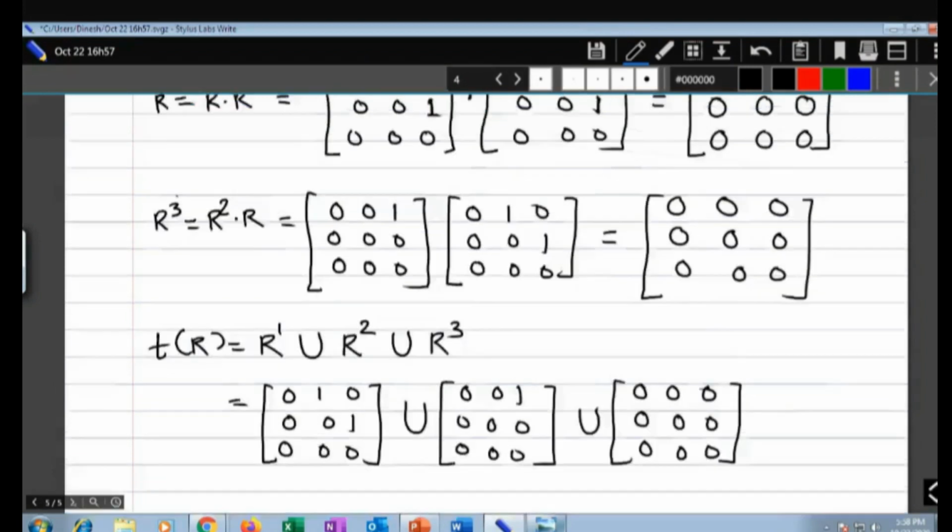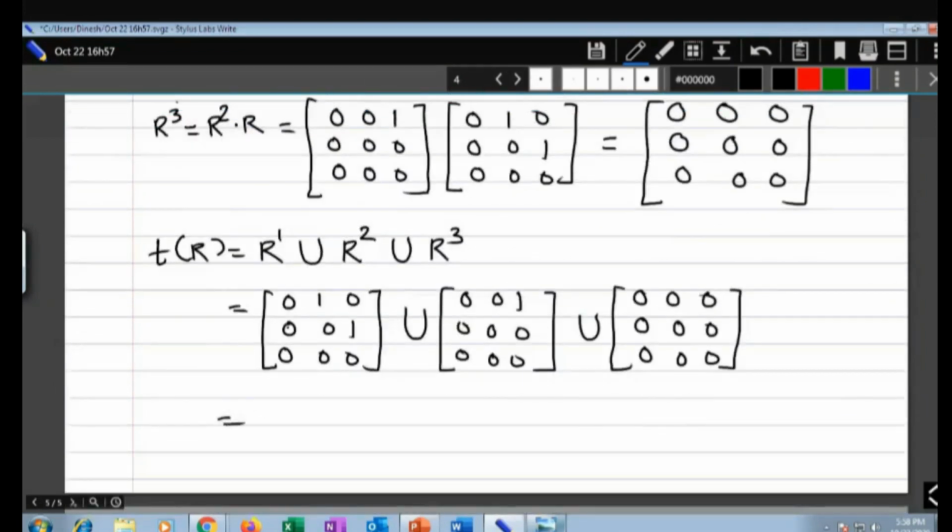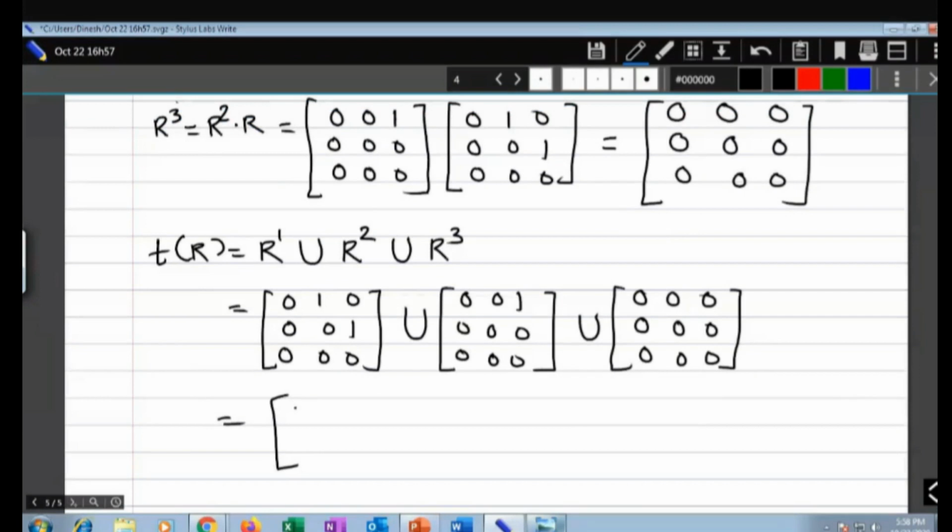And ultimately when you take the union, what will happen? Look at this. This 0 0 0 will be 0, a 1 will come over here, and you will have only 1 over here. And 0 0 0, all three are 0.